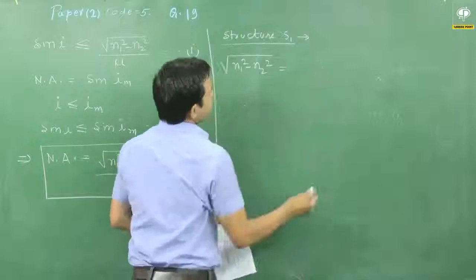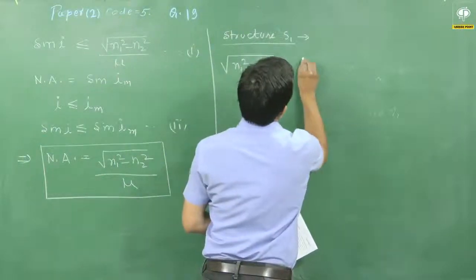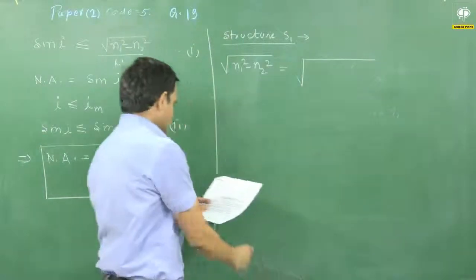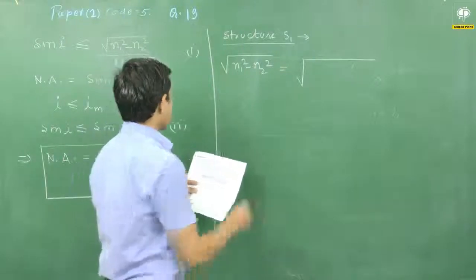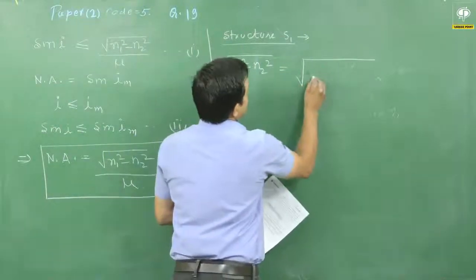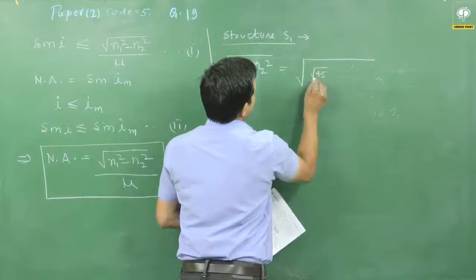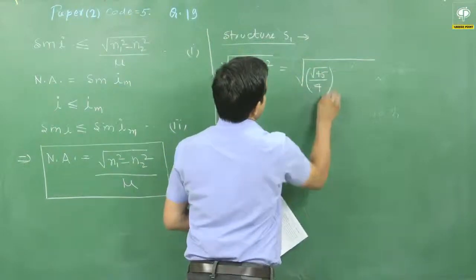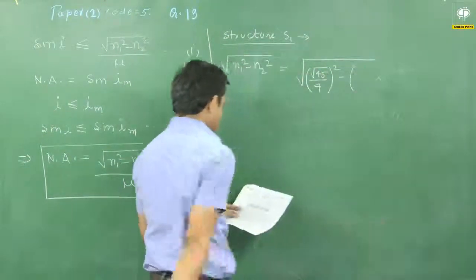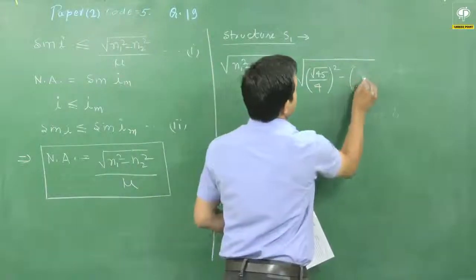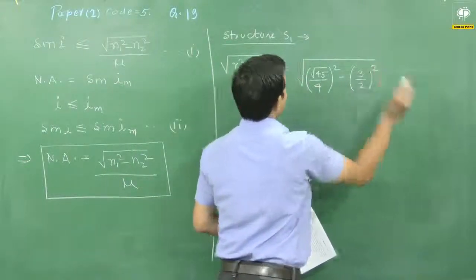is equal to, I am just putting the values as given in the question, root of n1 square. So n1 is given as root of 45 by 4 whole square, and n2 has been given as 3 by 2, so it can be written as 3 by 2 whole square.